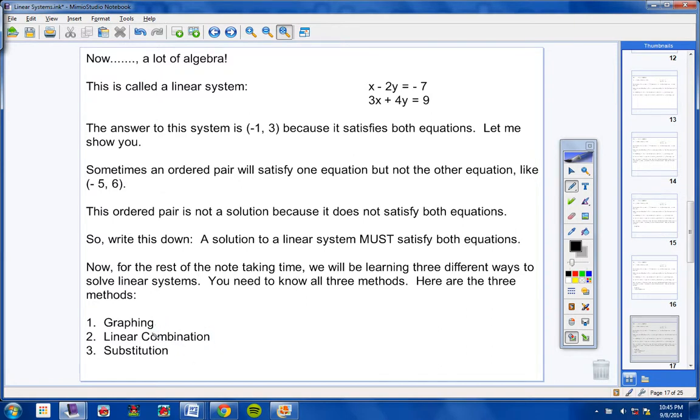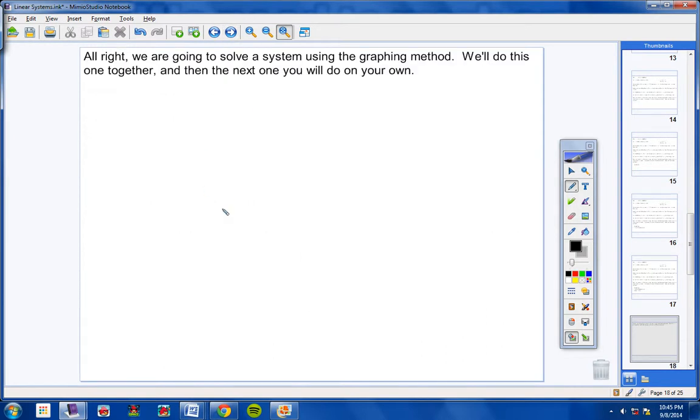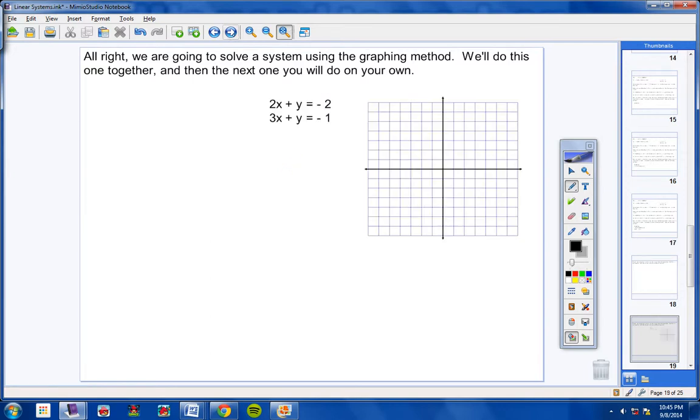All 3 of these methods do the exact same thing, students. They solve a linear system, okay? So here we go. We're going to solve a system using the graphing method. That's the first method we're going to learn. We'll do this one together, and the next one you will do on your own. Okay, so go ahead and take some really good notes, and here we go.